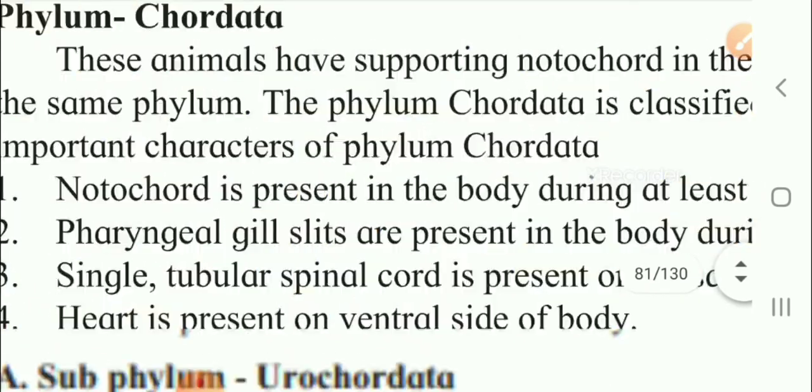Next, we will start with the phylum Chordata. The meaning of phylum Chordata is that they are chordate animals. These animals have a supporting notochord in the body. All chordates are included in the same phylum. The phylum Chordata is classified further into three subphyla. Which are the three subphyla? First is Urochordata, second Cephalochordata, and third is Vertebrata or Craniata.